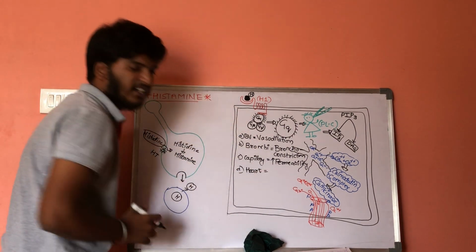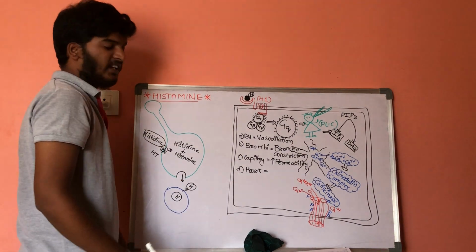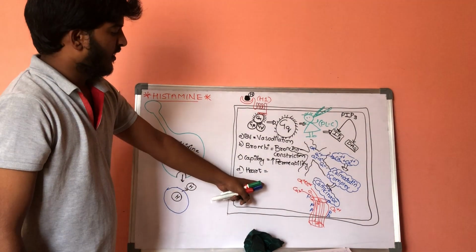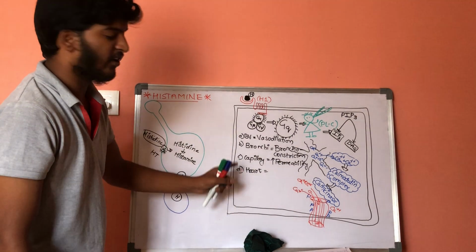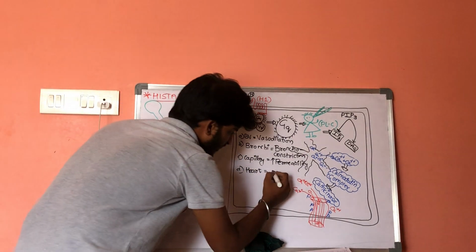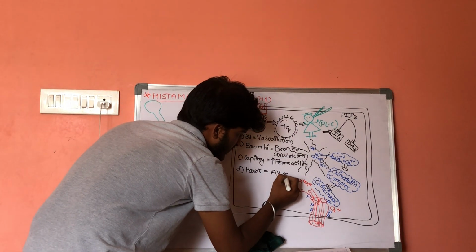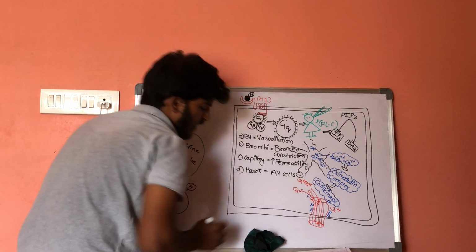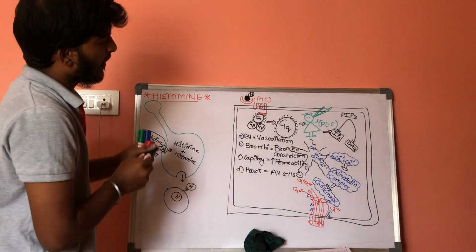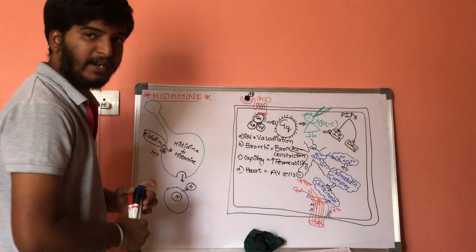What happens if there is excessive influx of calcium in the atrioventricular cells? The AV cells will get inhibited. So this is the effect of histamine.